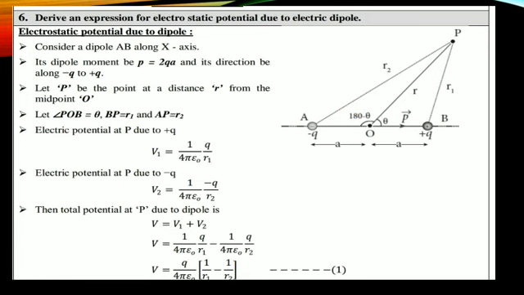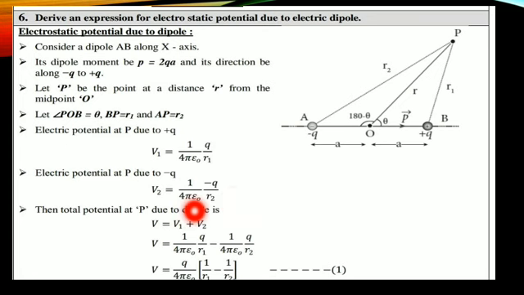Now, come to the potential formula. Please remember the potential formula: V is equal to 1 by 4 pi epsilon naught Q divided by R. The electric potential at point P due to the positive charge is V1, which is equal to 1 by 4 pi epsilon naught Q divided by R1. In the same way, the electric potential at point P due to the negative charge is V2, equal to 1 by 4 pi epsilon naught, minus Q divided by R2. Because it is a negative charge, that's why minus.